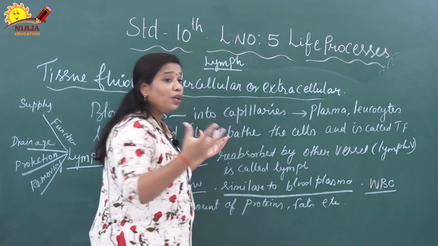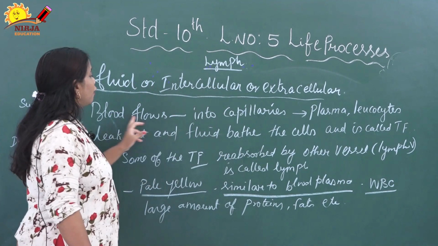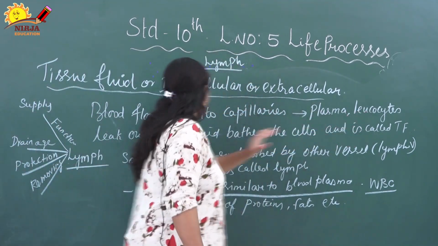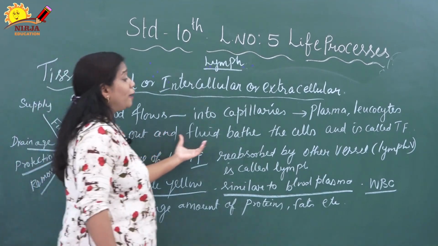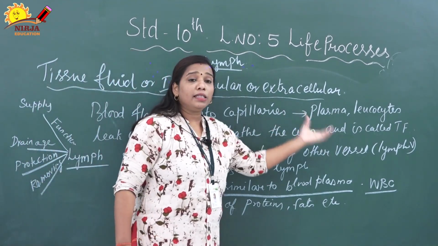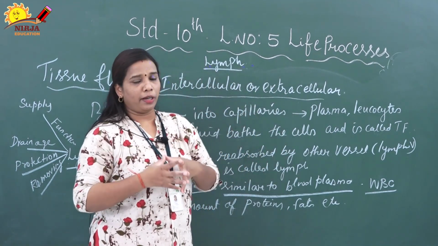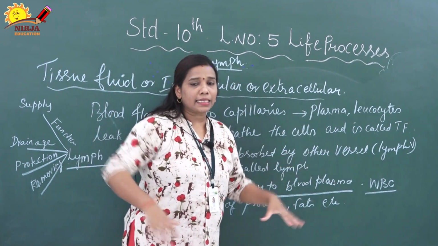That fluid is called tissue fluid. So it surrounds the entire cell.